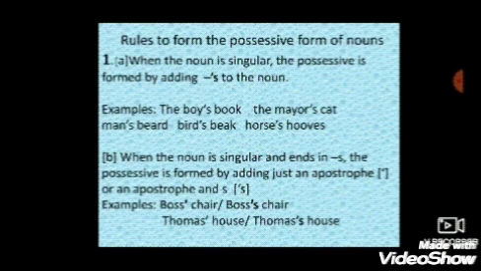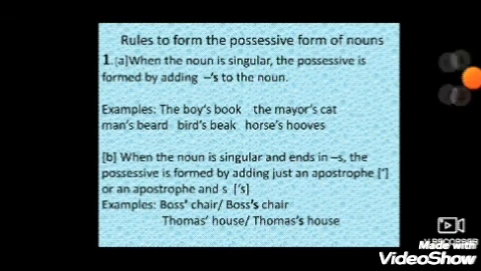The same in the second example, Thomas's house, and the next also Thomas' house. But see how the possessive form is made. You can write it this way also, just simply adding an apostrophe after Thomas, because the noun is singular here, or by adding an apostrophe and s also.